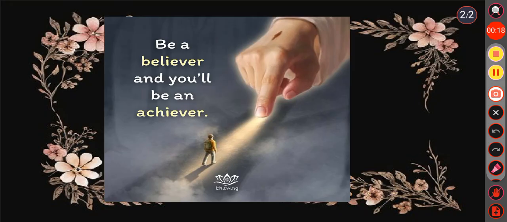So before we get into the discussion, let's start with a beautiful message. Be a believer and you will be an achiever. So believe in yourself and the universe will open doors where you once saw the walls. Faith fuels action and the actions lead to achievement. When you trust your inner strength, challenges become stepping stones. Let your belief be unshakable and success will follow effortlessly.